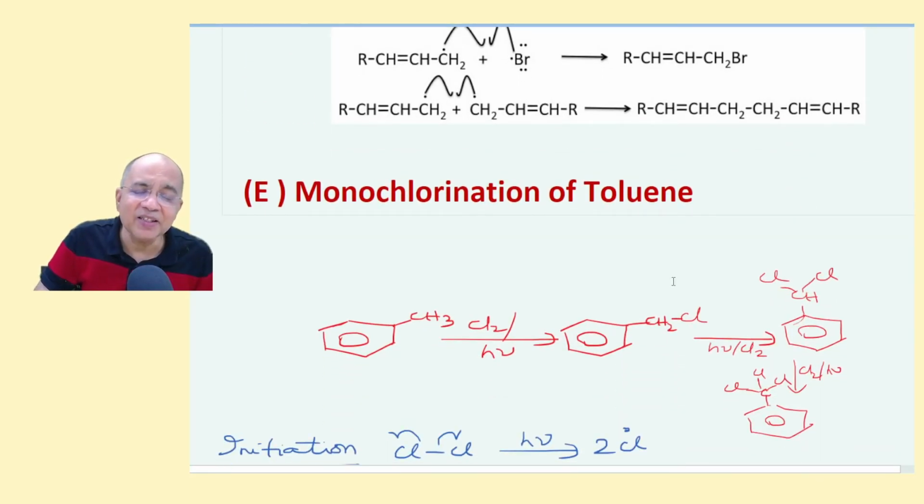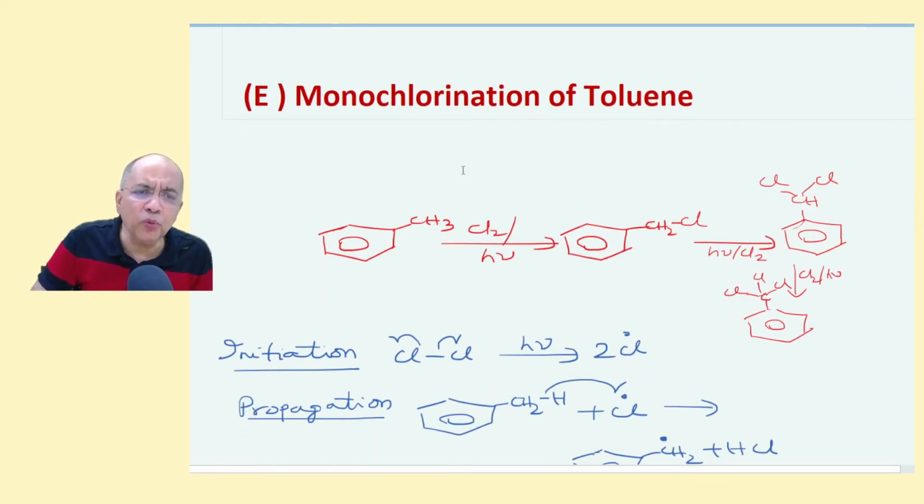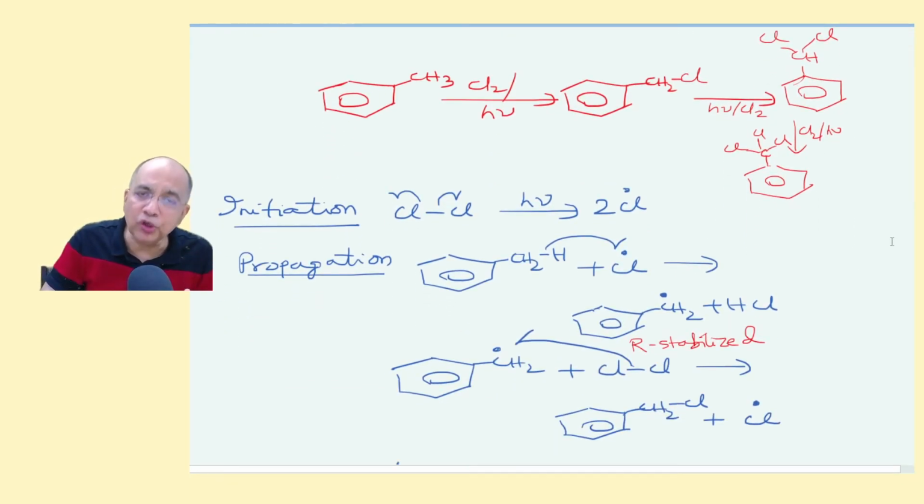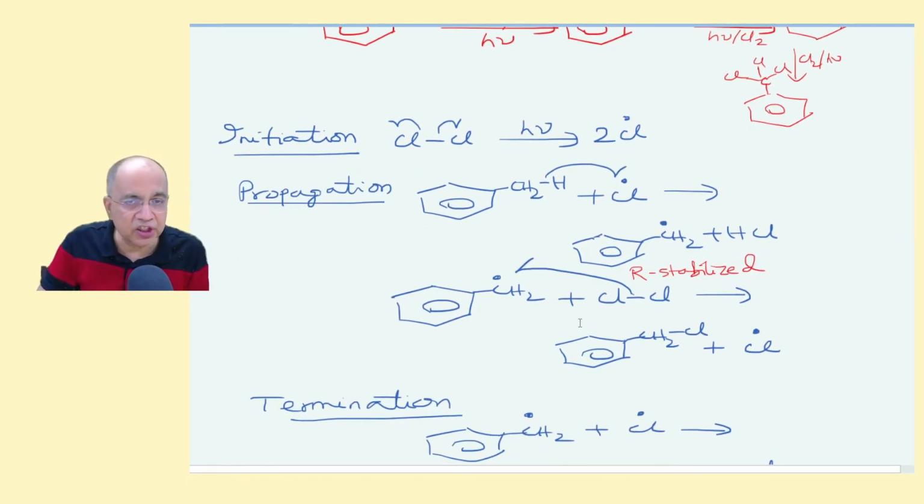Let us take some example of benzylic halogenation, chlorination, or bromination. Now, toluene, this is the side chain, is sp3, unlike all these, which are sp2. Same thing will happen. Chlorine will produce benzyl chloride, excess gives benzal chloride, still excess gives benzotrichloride. But if you restrict it to monochlorination, then you take excess of toluene. Right? Now let us see the mechanism.